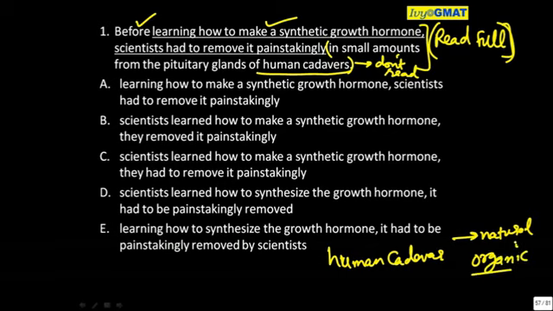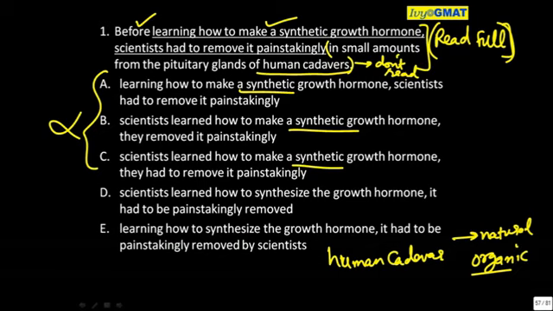From that, if I take out something, it cannot be directly synthetic. I can take it out and later in the lab I can synthesize it, mix some chemicals, make it a little different. So the word synthetic is not possible in options A, B and C because of meaning clarity.